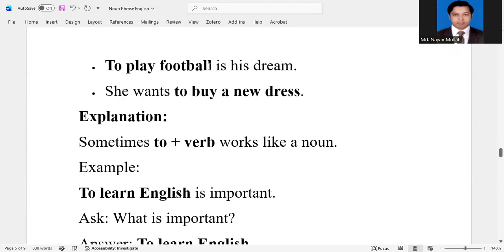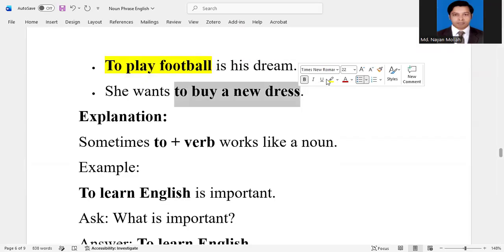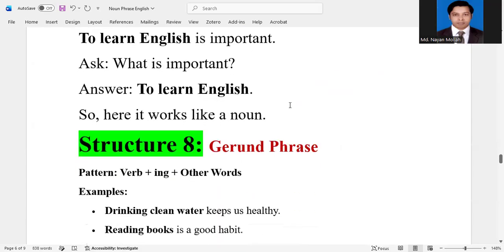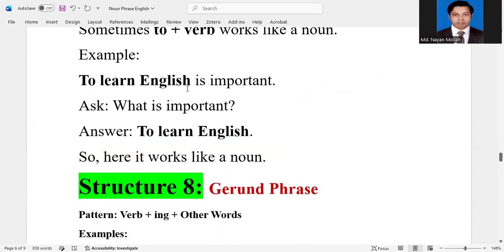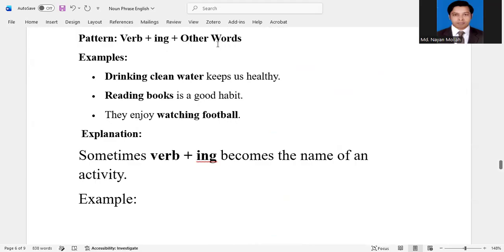To play football, just like a noun phrase, works as a subject of this sentence. And she wants to buy a new dress is also a noun phrase and works as an object in this sentence. So you can see this in structure 4. Gerund phrase, you can see this one is a gerund phrase.